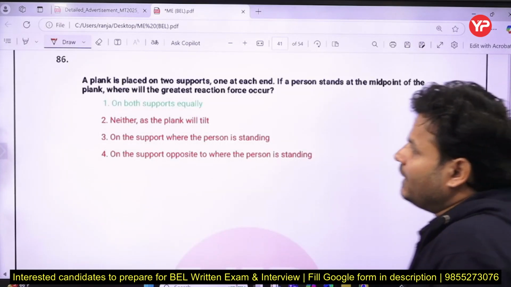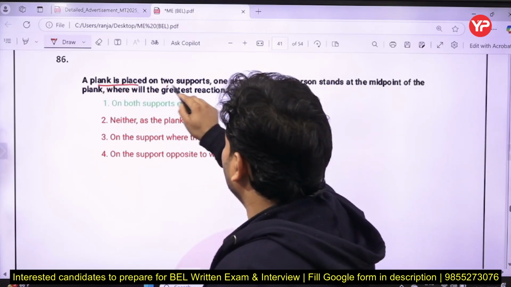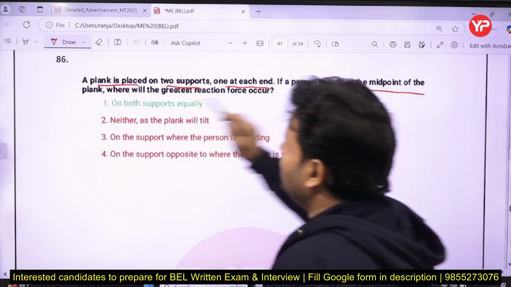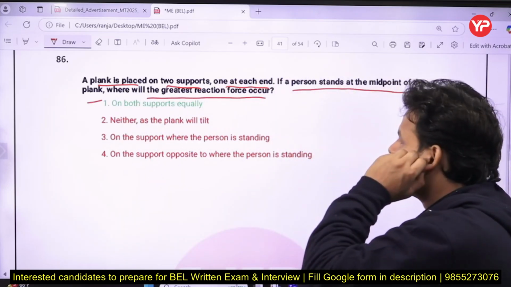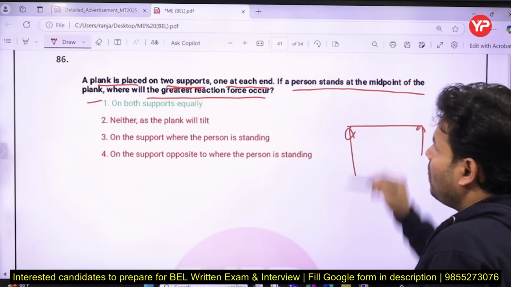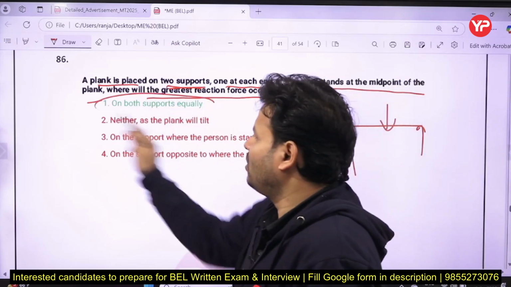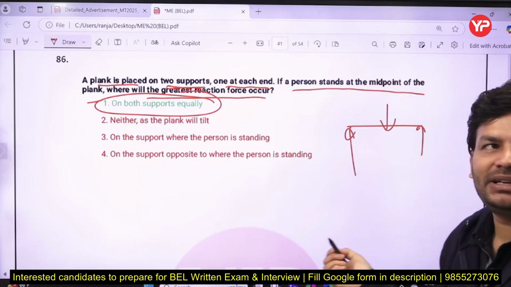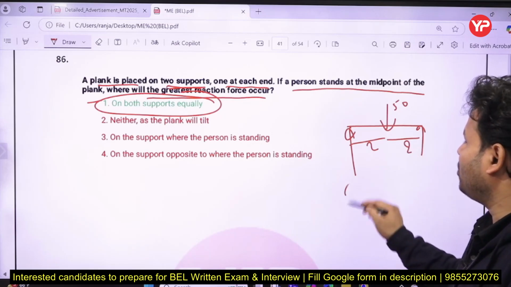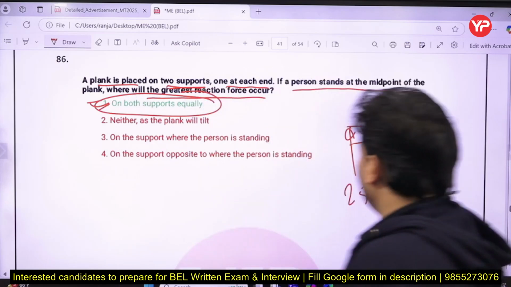Next question: a plank is placed on two supports, one at each end. If a person stands at the midpoint of the plank, where will be the greatest reaction force? The person is standing at the midpoint, so obviously both supports have equal reactions. We can even get it from the equation. Let's assume the load is 50, each support is at 2 meters, so that will be 25 Newton each. So the first is the right answer.